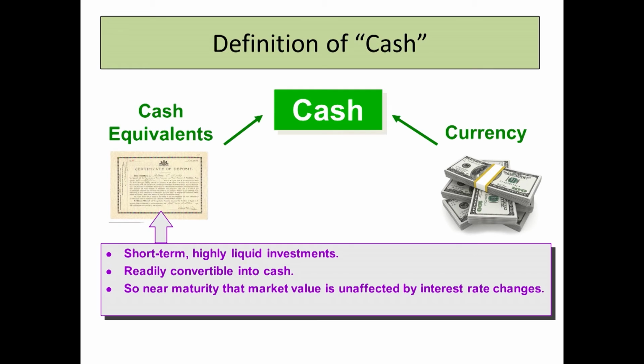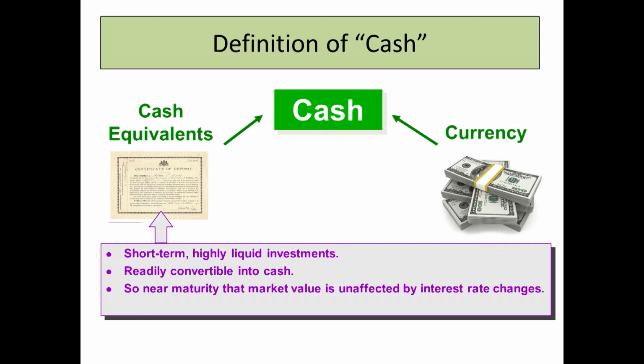Now I want to define something real quick, and that is this term called cash equivalent. When you look at a financial statement for a company and you see the line that says cash, it usually says cash and cash equivalents. And I want to define what cash equivalents are. They're usually on the same line of the financial statement. Cash equivalents, as this slide says, are short-term and they are highly liquid. They are so close to maturity that you pretty much know what they are worth in cash. They're not affected by changes in the market or interest rate.